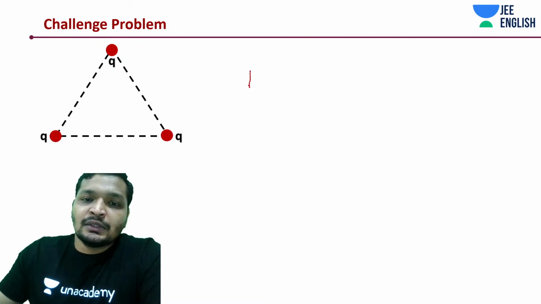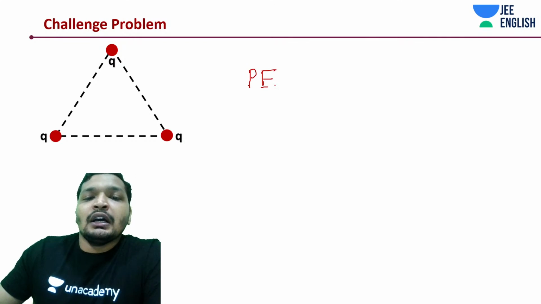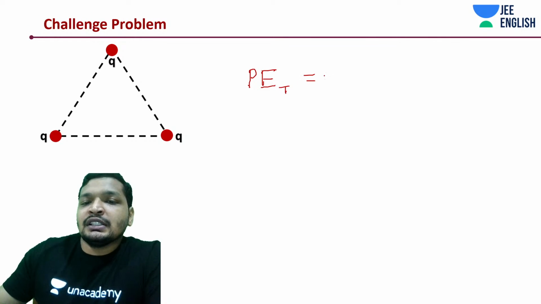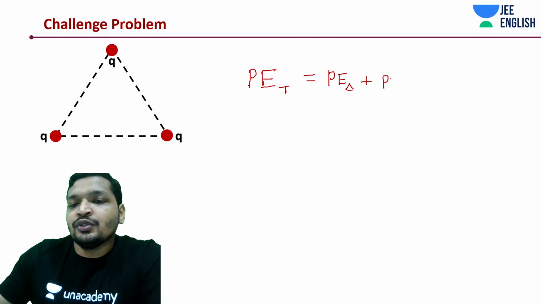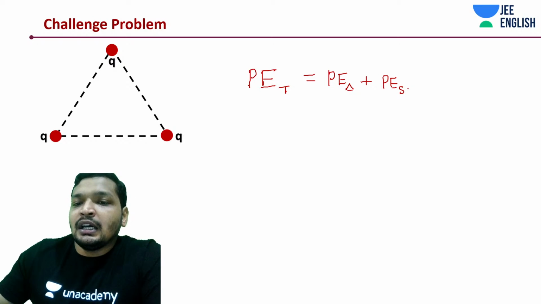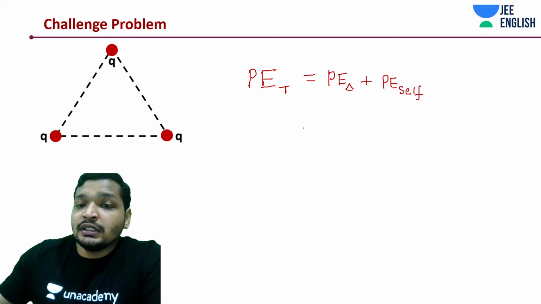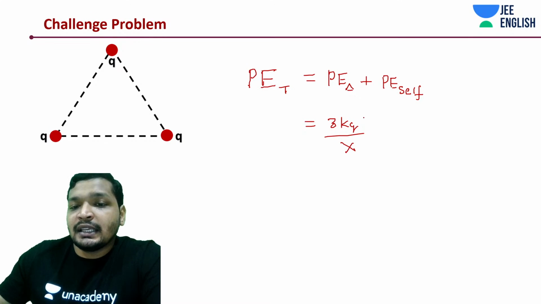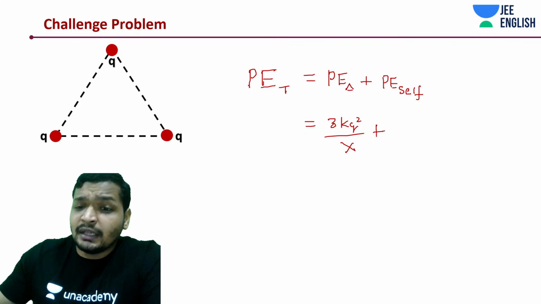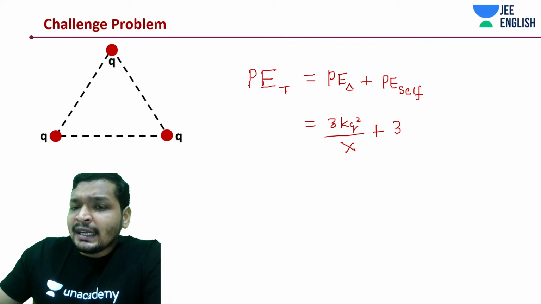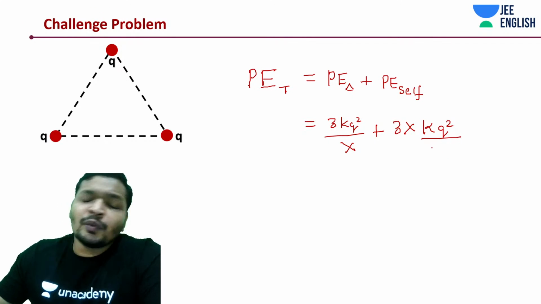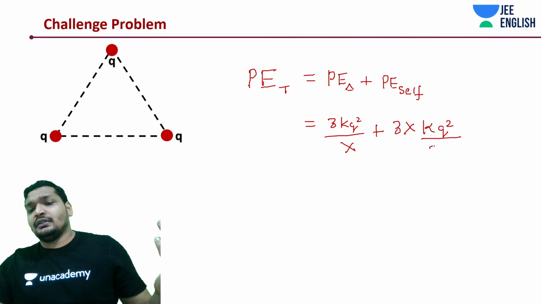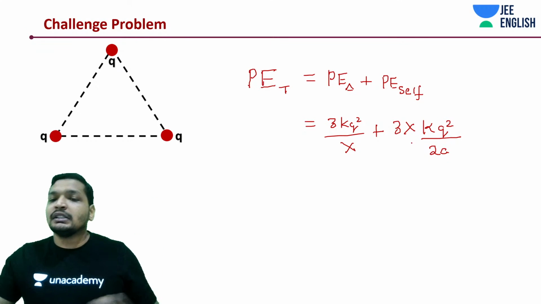Now, this was a very simple question. The total potential energy of the system is due to this triangle, and the other one is the self energy. This would be 3kq square by x, and 3 times kq square by 2r. What was the radius given to you? a, right? So it's 2a.